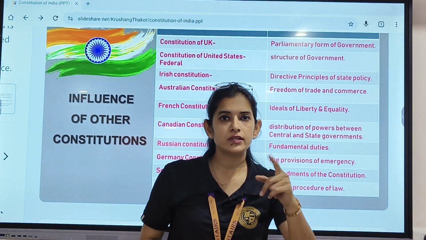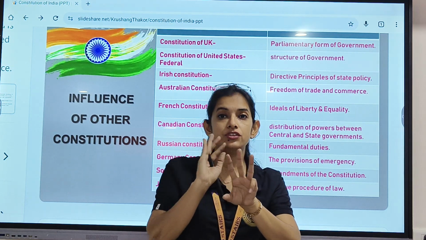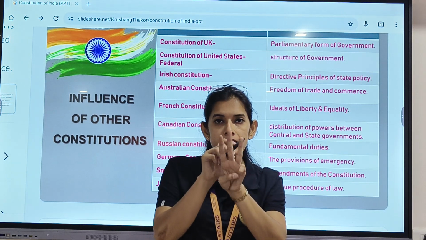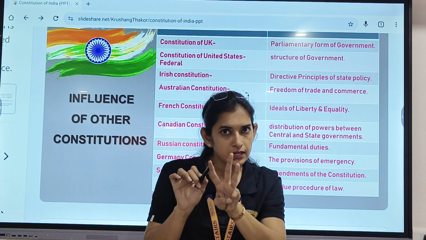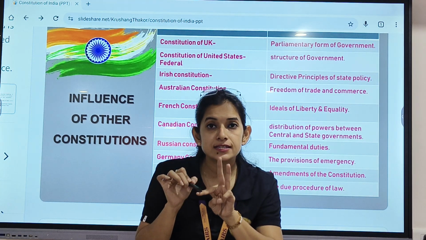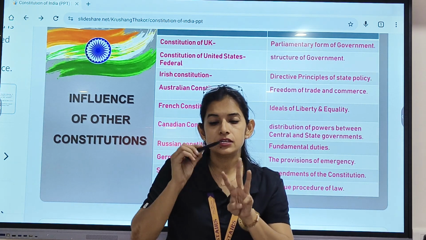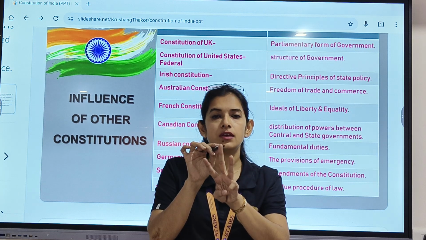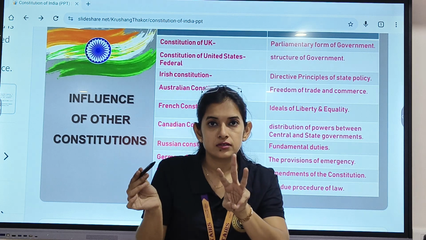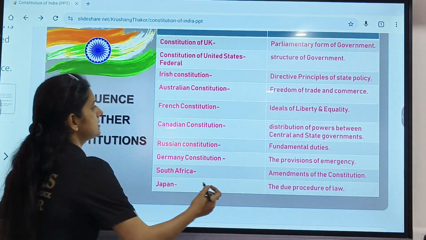All of you must be aware that our government is divided into three parts: legislature, executive, and judiciary. Right? All the powers are separated between these three. The work of the legislature is to make laws, whereas the work of the executive is to execute the laws, and the work of the judiciary is to make decisions. Clear? We would be discussing this in this particular class itself.